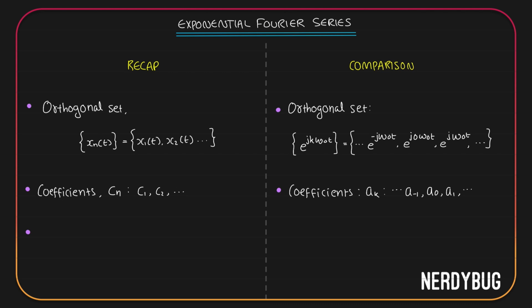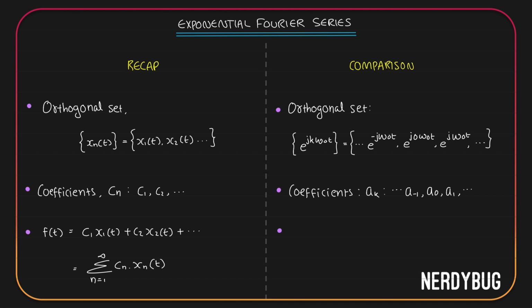Finally, in the last video, we represented a function f of t as a Fourier series like this. F of t has c1 amount of x1 of t, c2 amount of x2 of t, c3 amount of x3 of t, and it goes on like that up to infinite terms. As a summation, we wrote it like this: summation from n equals 1 to infinity, nth coefficient multiplied by nth component signal xn of t.